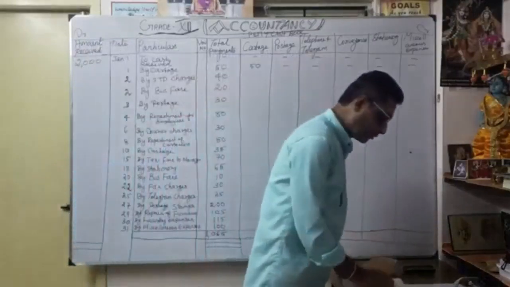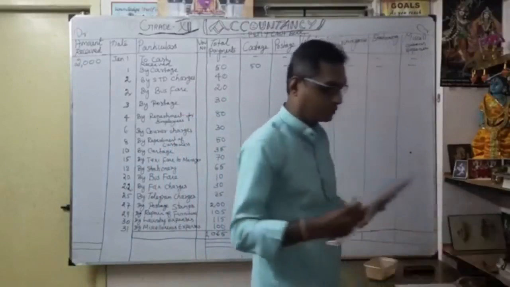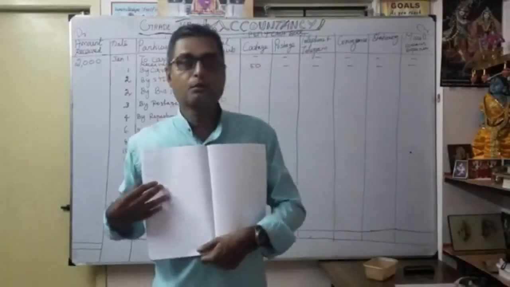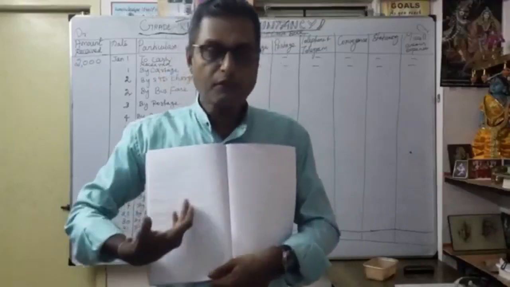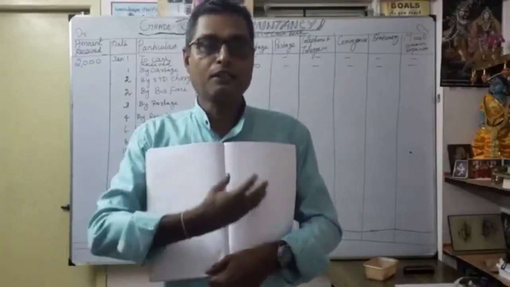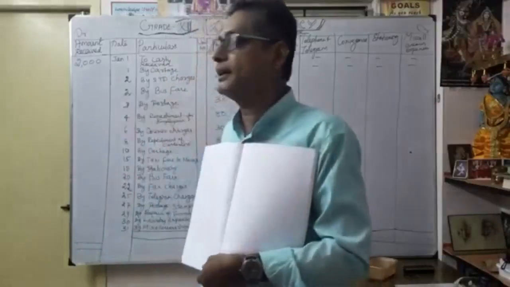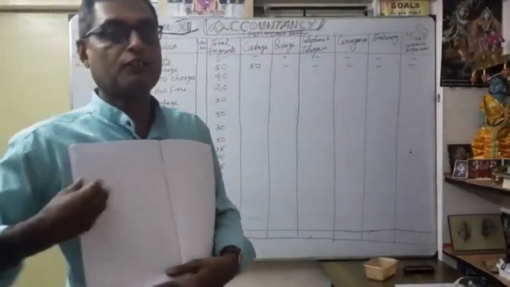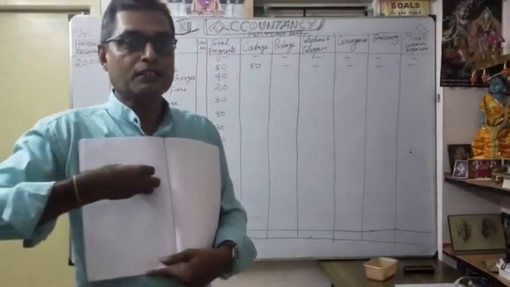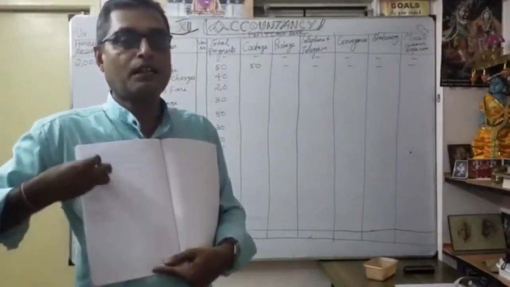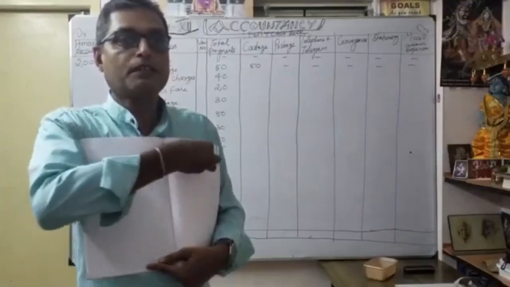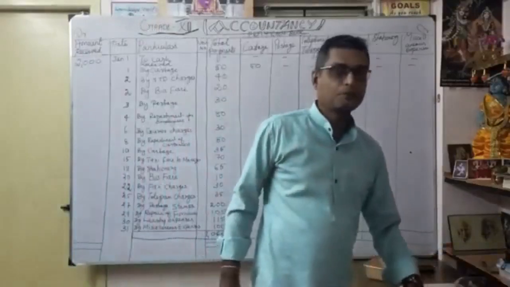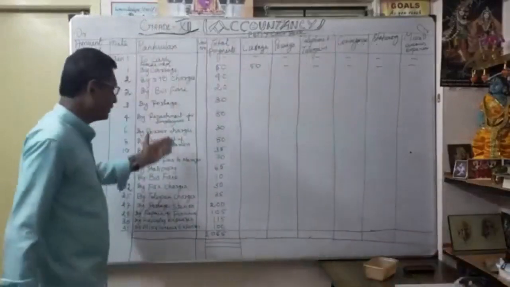So again I will tell you one more thing. Take your accountancy notebook and make it both sides. Draw a line, you have to occupy both sides, then only you have enough space. In the same manner, you have to write the forward. Accordingly, drawing the line and the heading is very, very important. Whenever a new head comes, according to each transaction, keep on creating the head. Here, for understanding purposes, I have already written all the transactions.